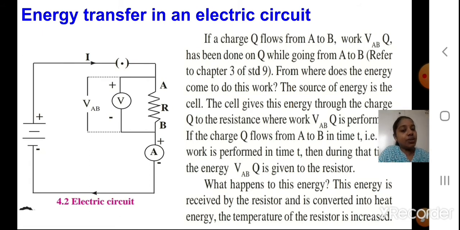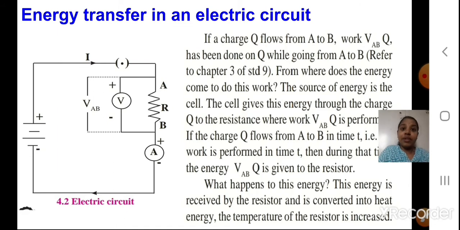Did you understand, students? When the charge Q flows from A to B in time t, the work done is VABQ. The energy given by the charge is transferred to the resistor, and the resistor converts it into heat energy. Once it is converted into heat energy, the temperature of the resistor will increase. I hope you understood this.